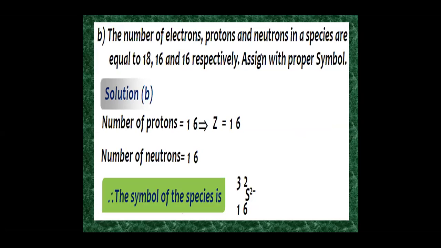Therefore, the symbol of the species is sulfide, that is S2 minus. That is 18 minus 2, 16. So 2 electrons have been added to the sulfur atom.